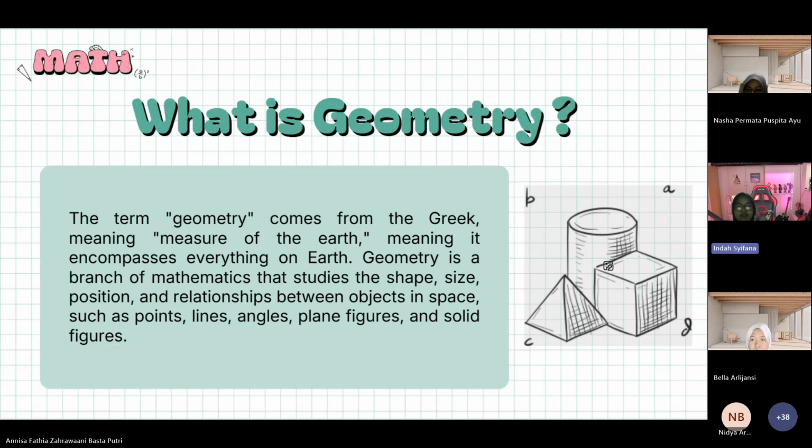The term geometry comes from the Greek, meaning shape of the earth, meaning it encompasses everything on earth. Geometry is a branch of mathematics that studies the shape, size, position, and relationship between objects in space, such as points, lines, angles, plane figures, and solid figures.